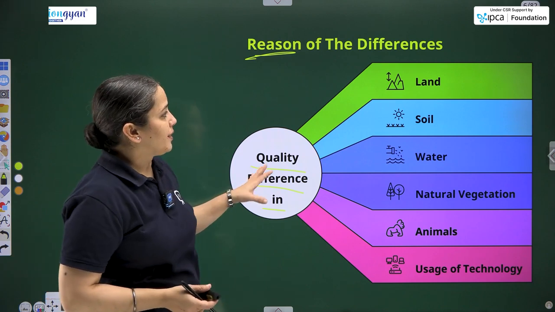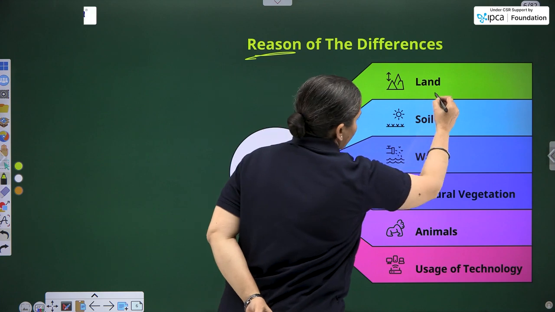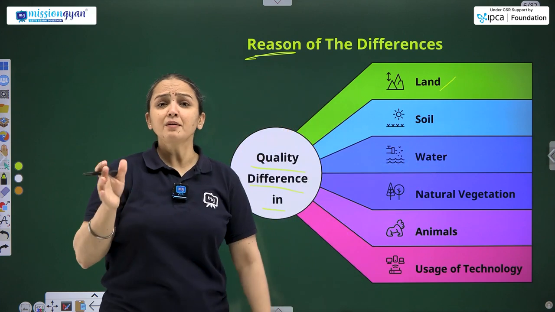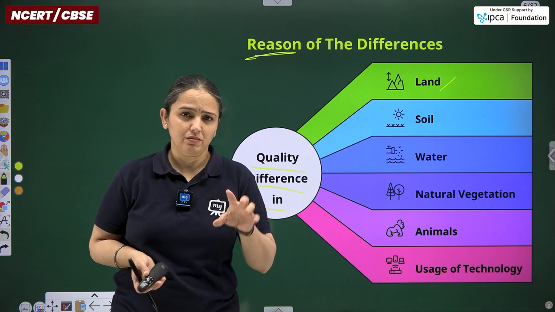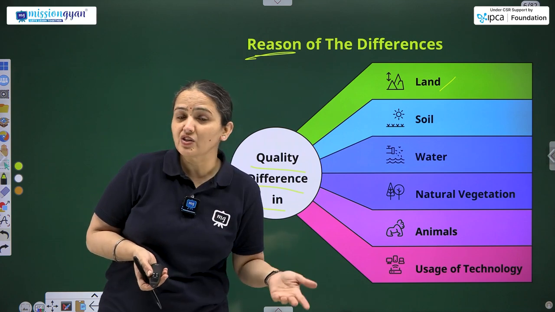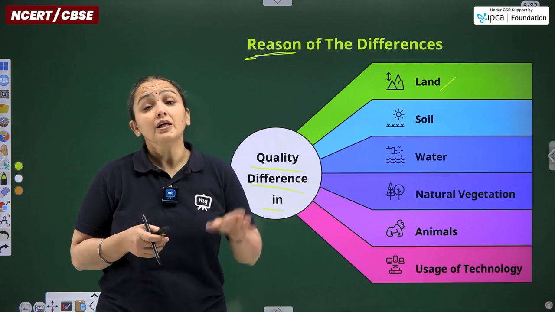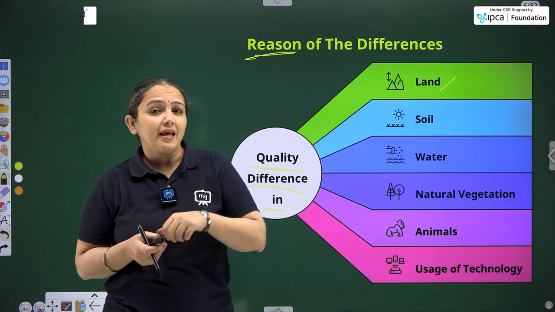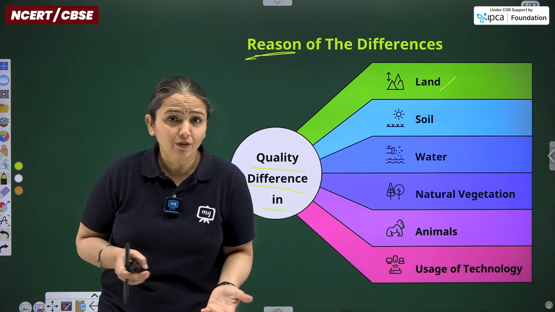Now this quality depends on some basic features, so let's just talk about land. In some parts of the world, the land is of good quality. It can be good for agriculture, it can be good for construction and various other purposes. And in some parts of the world, it can be barren land, unfertile, not of any use.